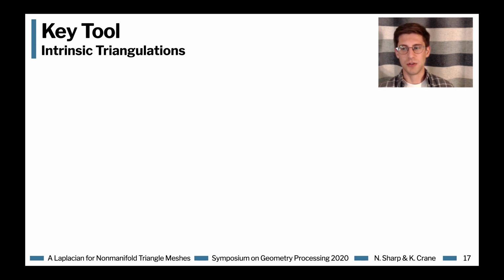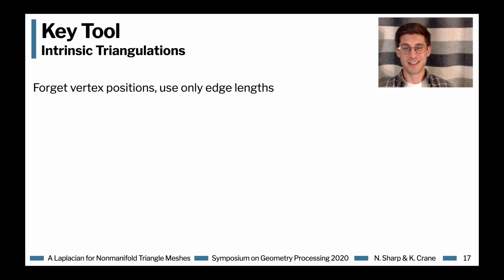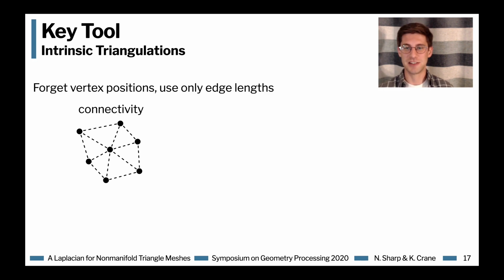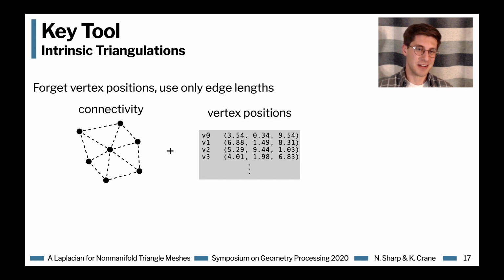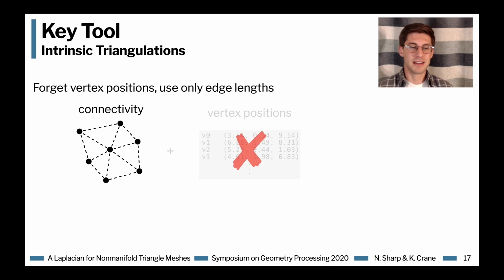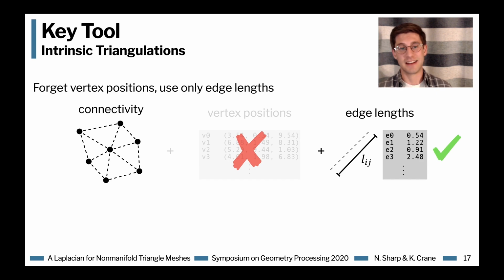So going back to the Delaunay property and trying to get a Laplace operator with these positive edge weights, the key tool to get there is going to be intrinsic triangulations. And the basic idea of intrinsic triangulations is to forget your vertex positions and use only edge lengths. So normally we might represent a mesh via its connectivity and a position associated with each vertex, but instead we'll represent a mesh by connectivity and a length associated with each edge.